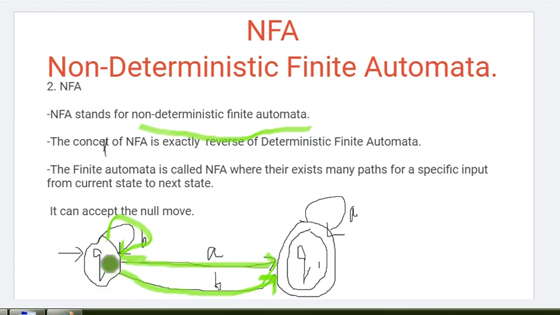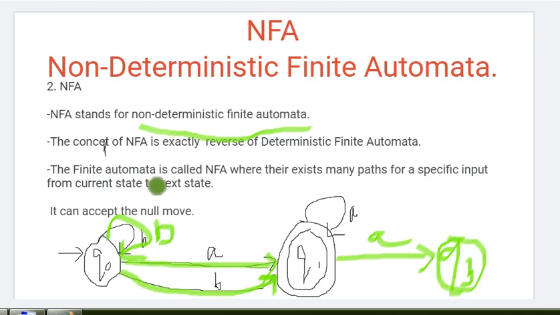In the same way, in Q1 state on input A it stays in Q1, and it is also possible that on input A it moves to another state. Multiple paths are possible in non-deterministic finite automata.